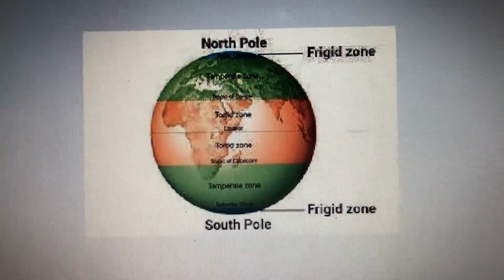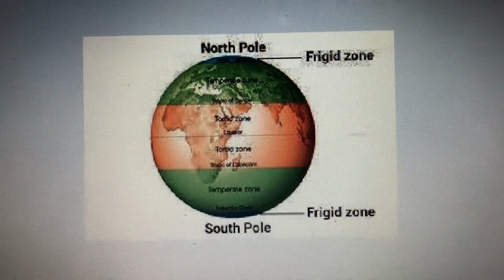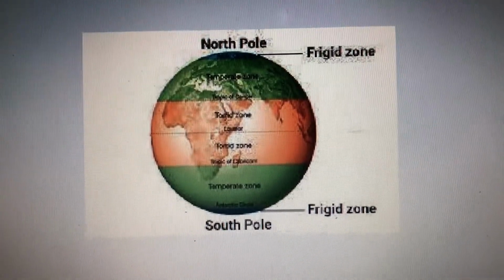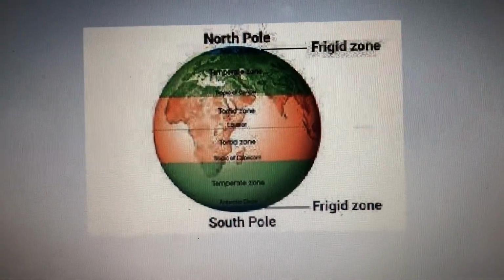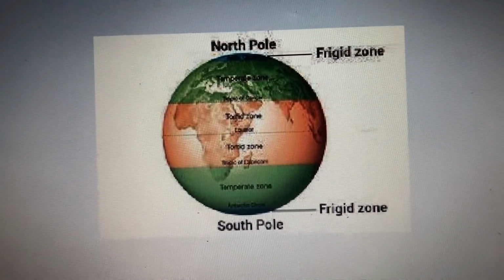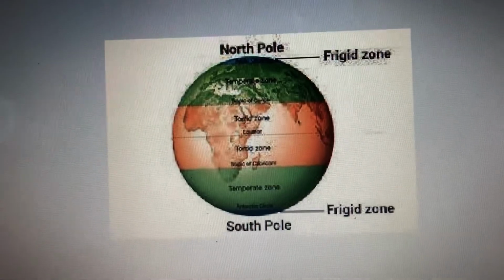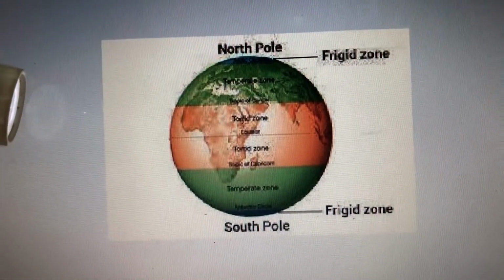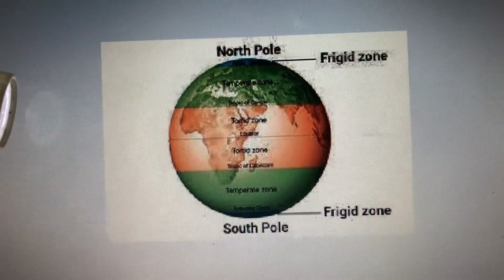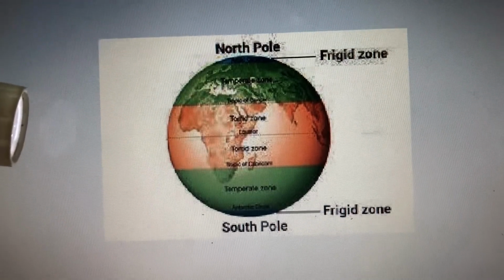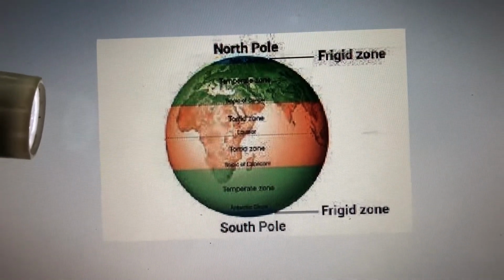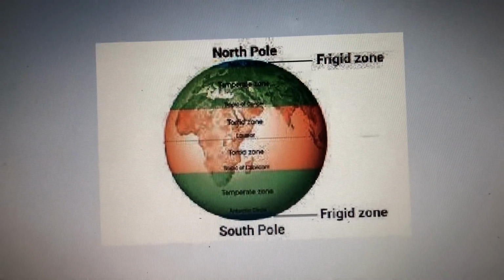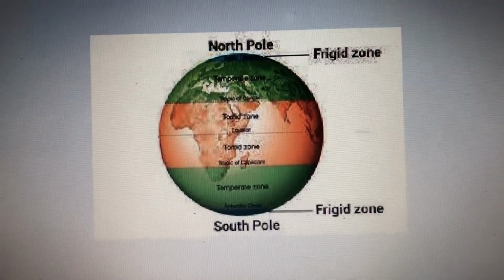Rays are always slanting and provide less heat because, as we see, if the sun is here, I'll show you through the torch. You may see here I am putting a light over here. You may see this direct light is not moving towards the North Pole and South Pole, but the area which is near the equator receives more heat and light, right? So this is one more activity you can do.